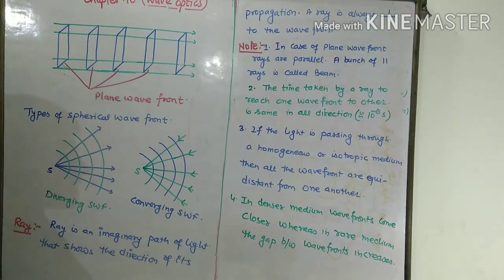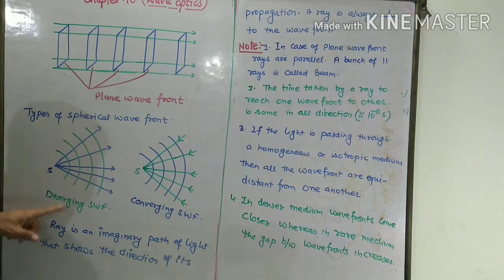Now, types of spherical wavefront. Spherical wavefront can be of two types. If the light is getting away from the source, then this will be the figure. The green surfaces are spherical wavefronts which are diverging, as the rays are diverging from each other, showing the divergence of light.